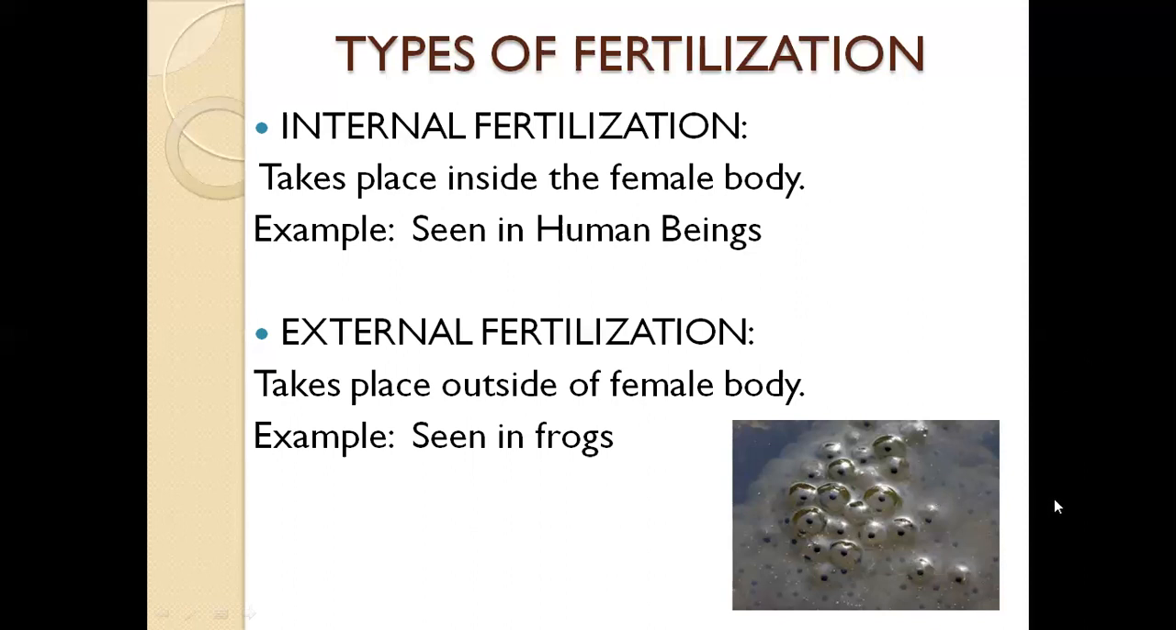As the water moves, the sperm from the male frog combines in the water body itself. That is, the female lays its eggs and goes off. The male lays its gametes and goes off. The two combine together externally and tadpoles are formed. So this is the kind of fertilization, the external fertilization, seen in frogs.